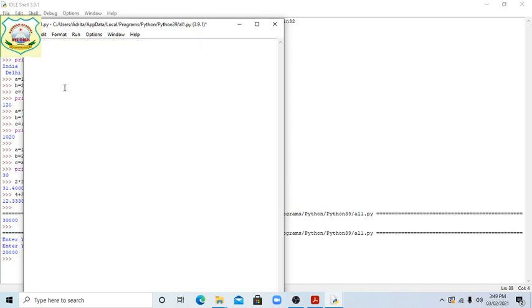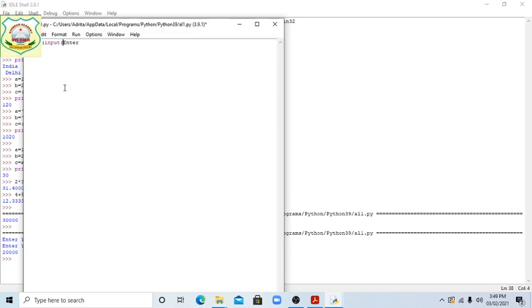Here average speed is asked, and the time is given, so we will write t equals int. The values are given, but we are taking them as input. Now input, enter time.